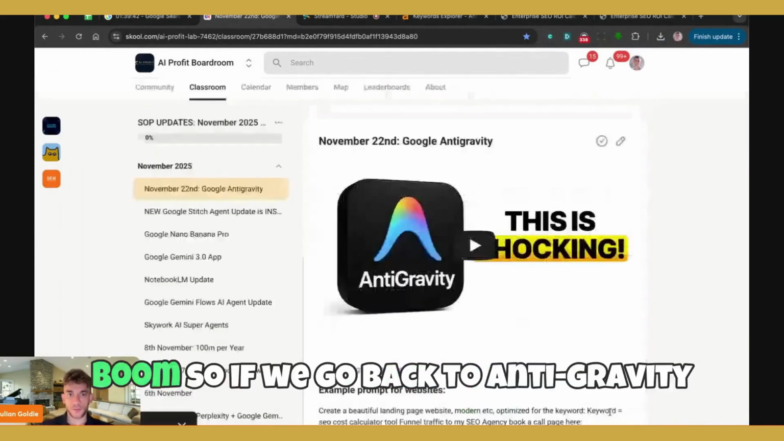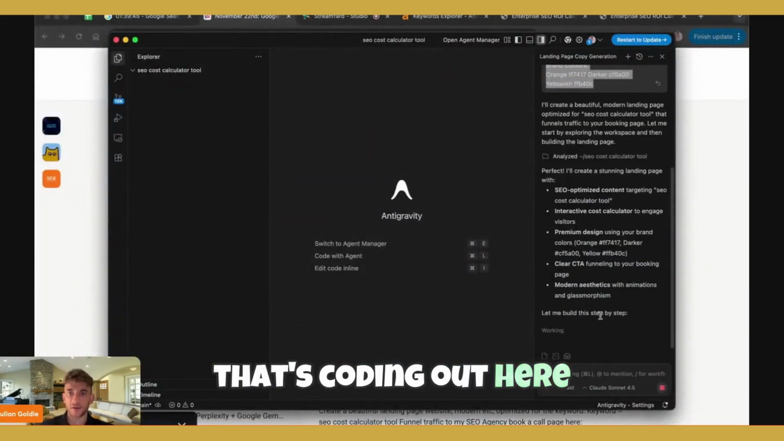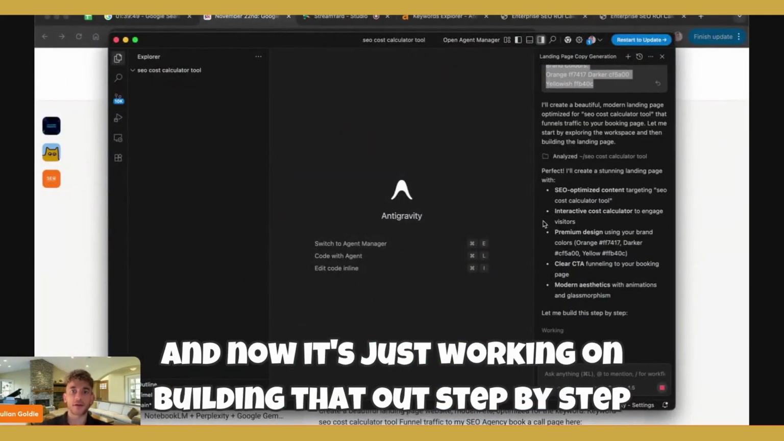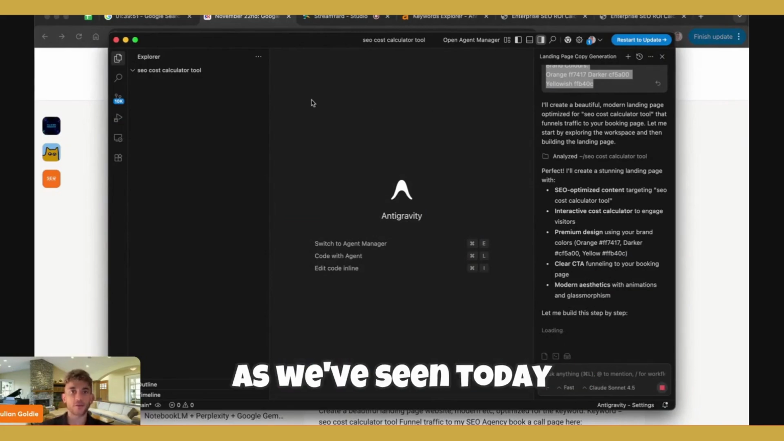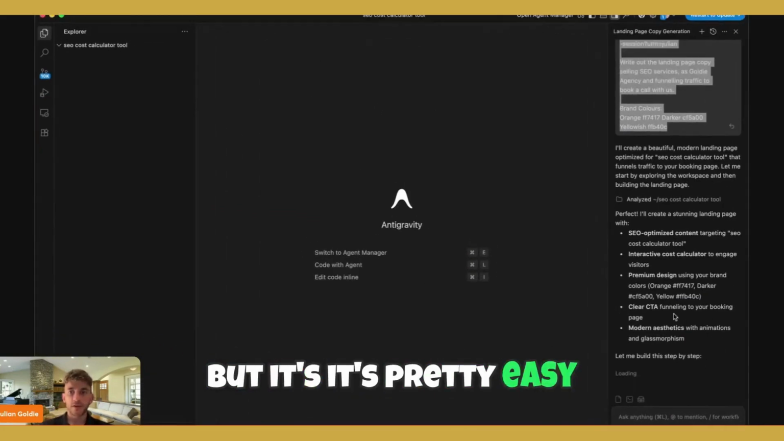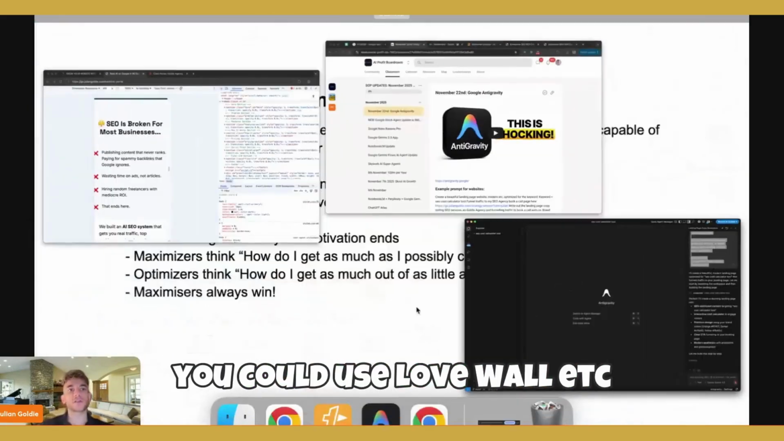Hit save. Boom. So if we go back to Antigravity, that's coding out here. And now it's just working on building that out step by step. It might take a few minutes, as we've seen today, but it's pretty easy. You could also use Bolt, you could use Lovable, etc.